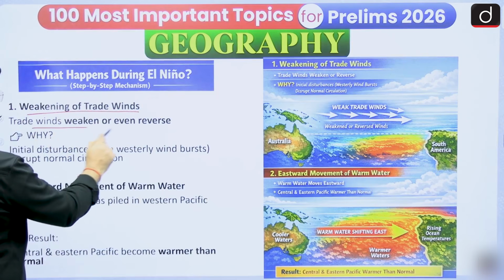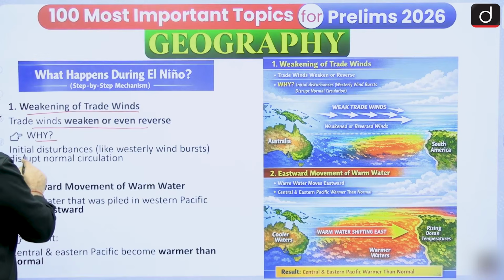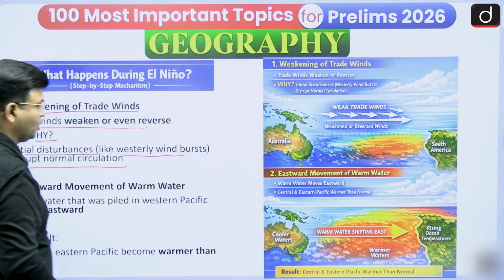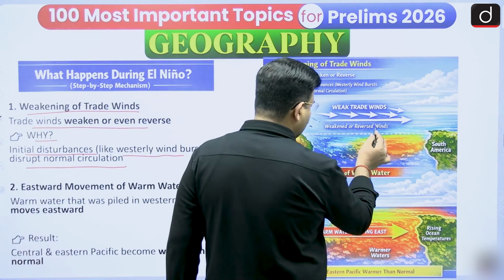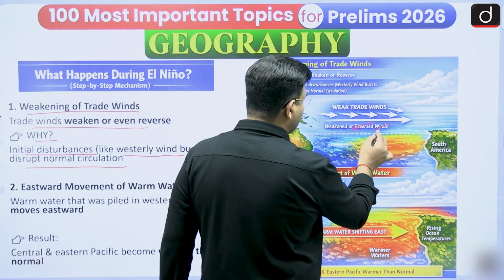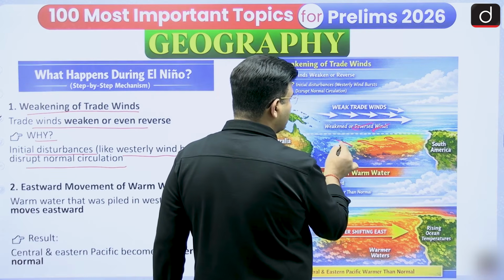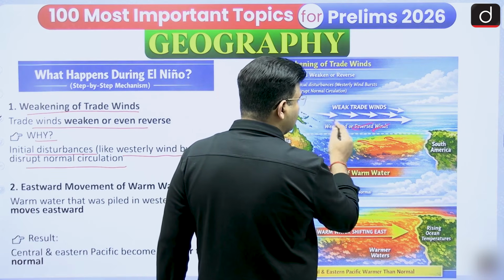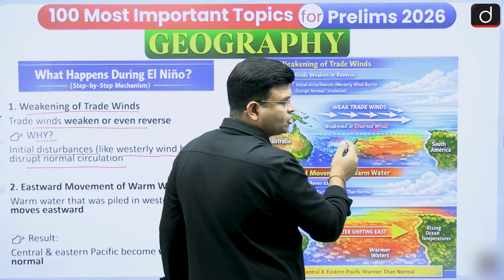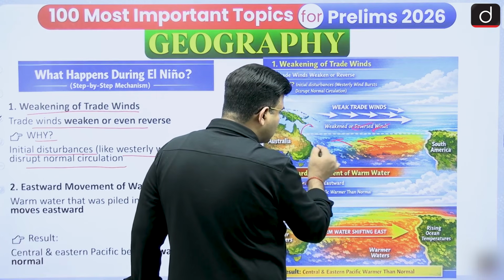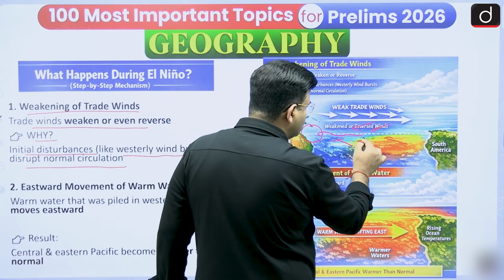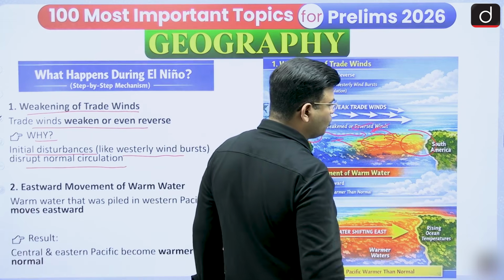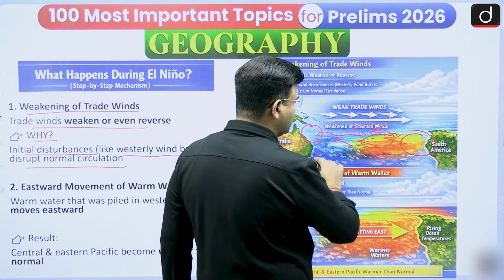First of all, trade winds weaken or even reverse. Initial disturbance like westerly winds disrupts normal circulation. So here it is. I said that the trade winds occurring here affected this region. When the trade winds are not stronger, the water which has accumulated warm air starts moving towards it as a Kelvin wave, and the Central Pacific and Eastern Pacific start warming, because the trade winds have become weak.